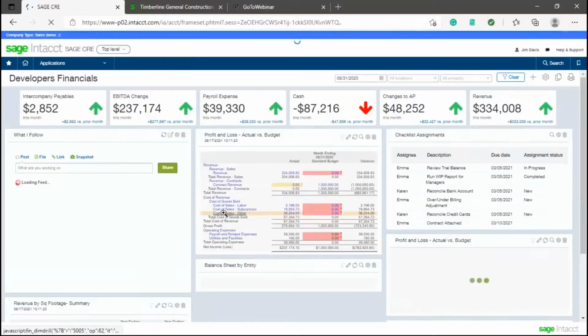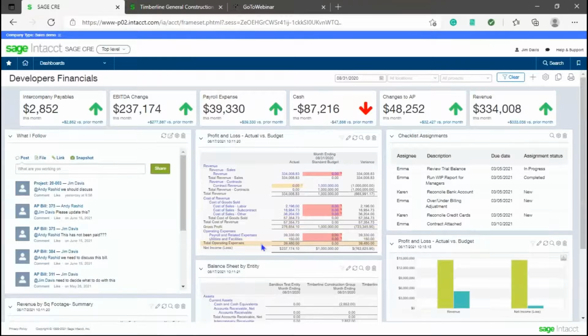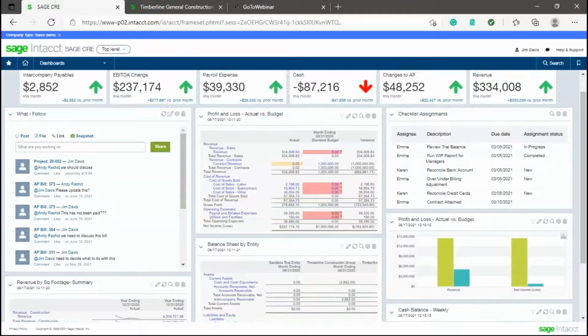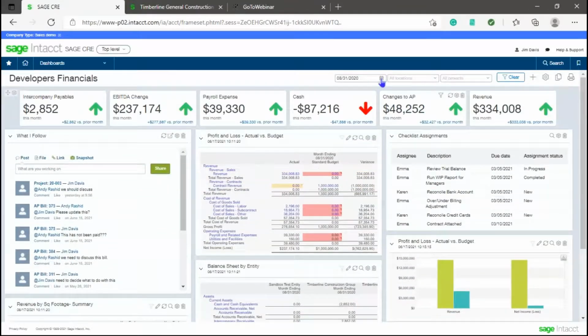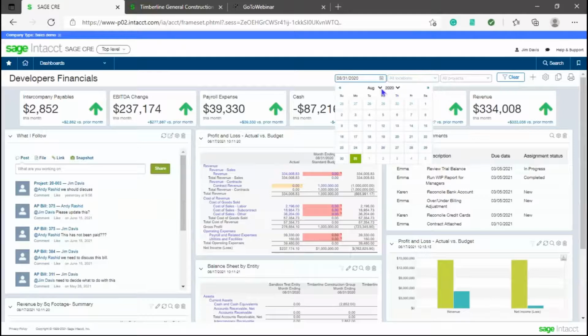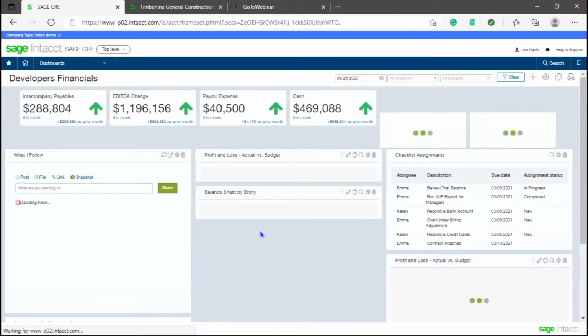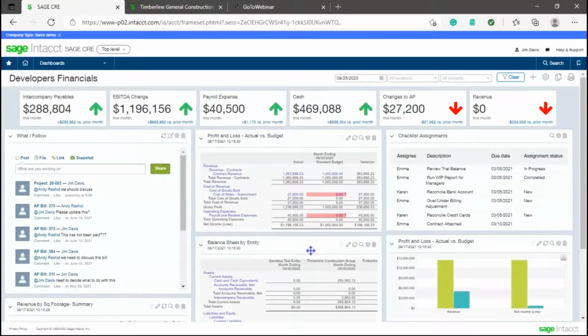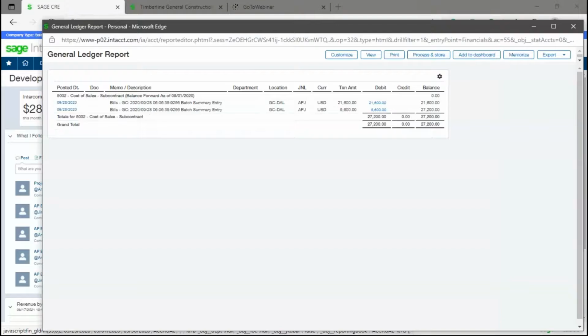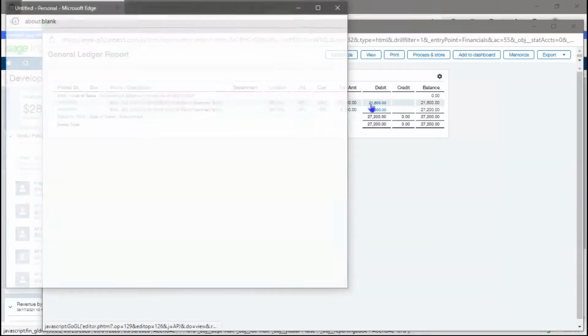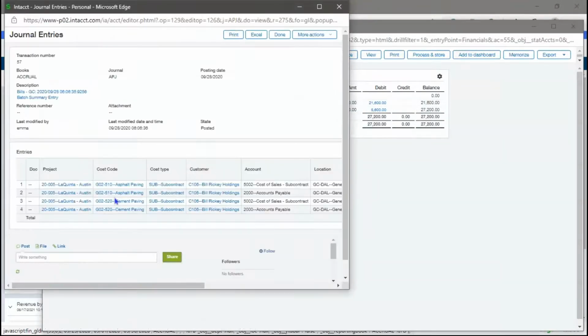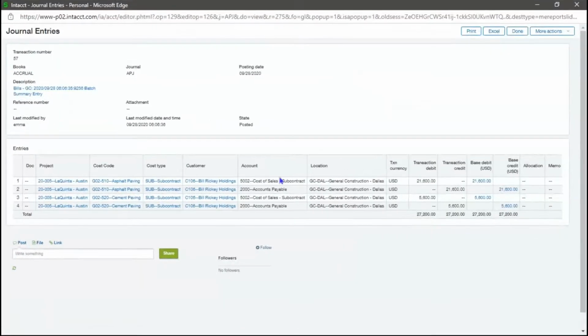So what I wanted to do is come back out here real quick and just look at these different pieces and parts in the system. So I'm going to switch this back over and make that the 925 again. Apply that. And as I mentioned before, getting quick information here, right? So I'm going to look at this $27,000 just to see where it came from. And we can see this is from bills, and I can drill down a little bit farther. And I can see the actual journal entry here.